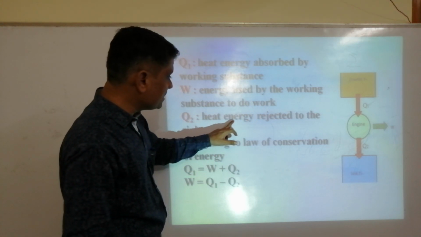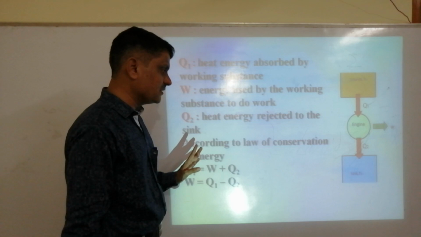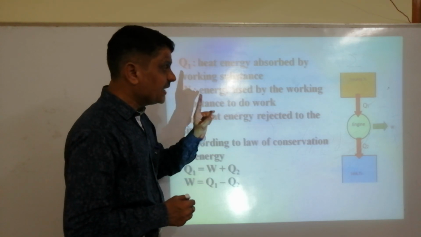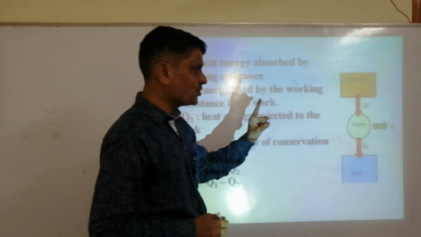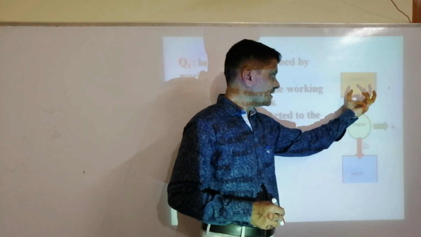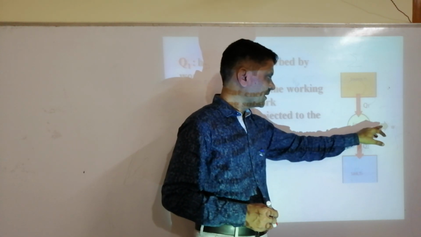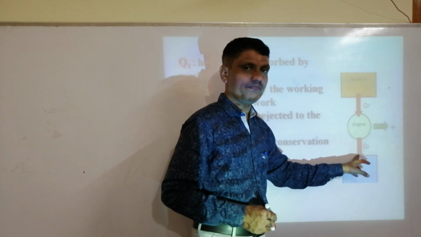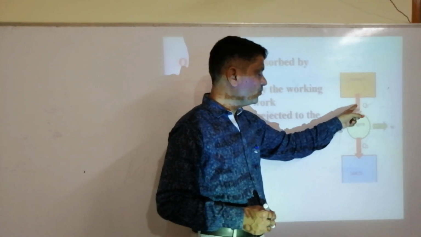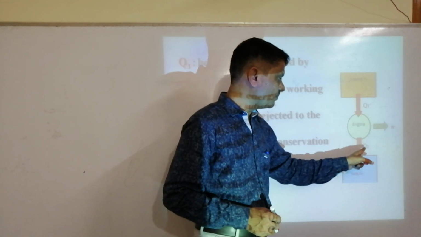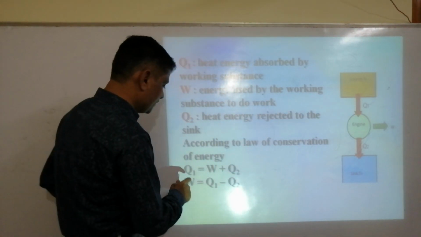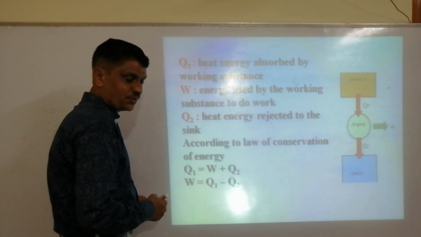Later, Q2 is the heat energy rejected to the sink. Then according to the law of conservation of energy, incoming is equal to outgoing. Therefore, Q1 is equal to W plus Q2.